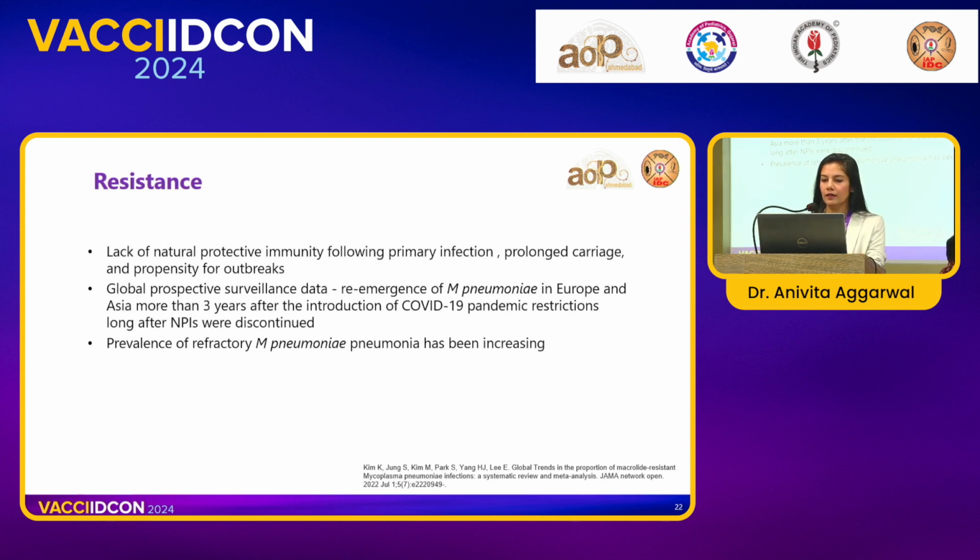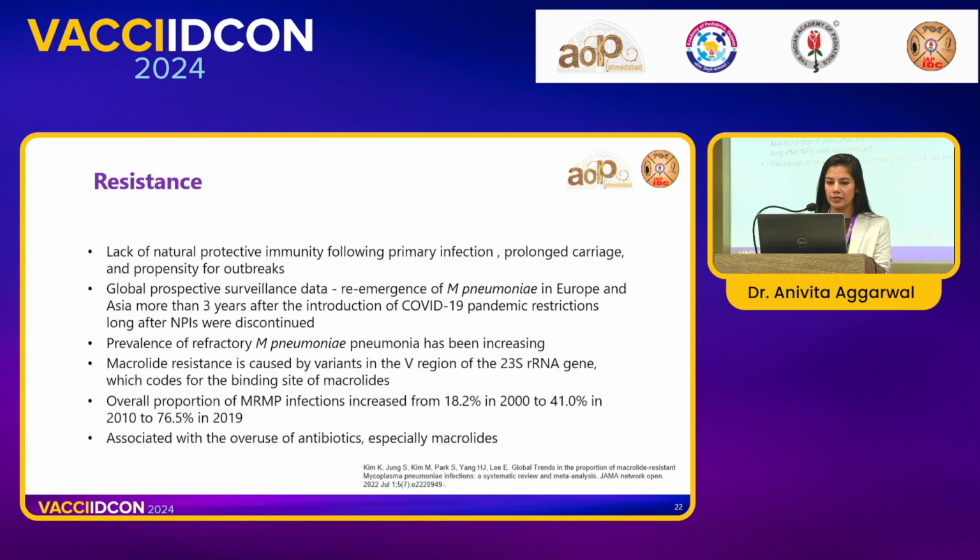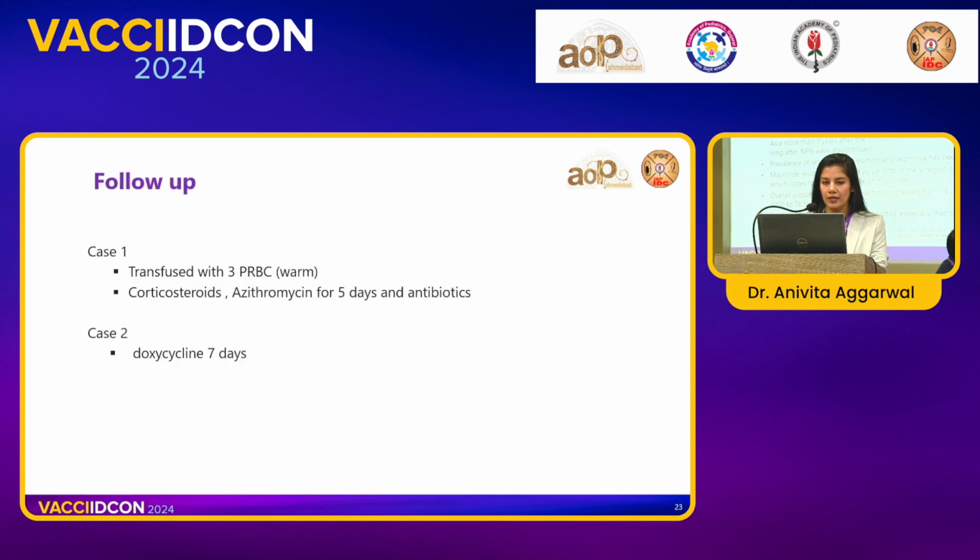This is a very difficult and epidemiologically challenging condition in which the rates fall and then the disease re-emerges. We are also noticing a lot of macrolide resistance. The proportion of macrolide resistance in the populations studied has been growing over the years from 18% to almost 76% in 2019. And this is all because of the abuse of macrolides. For any simple URTI, everybody pops in azithromycin.